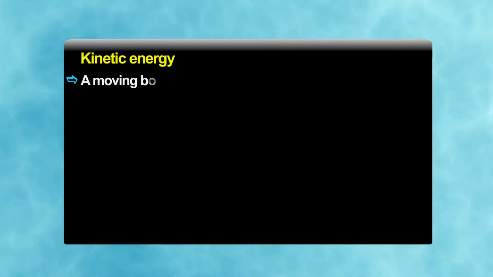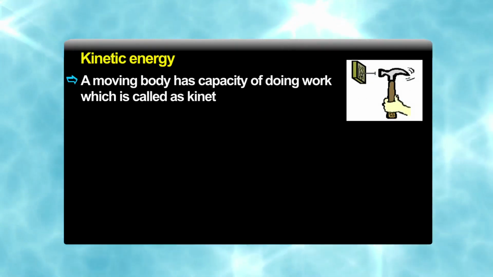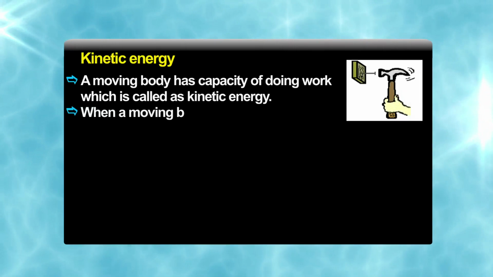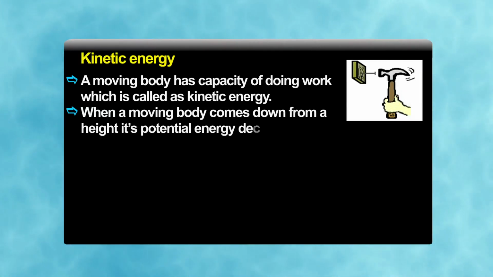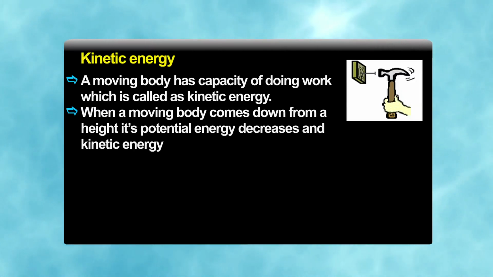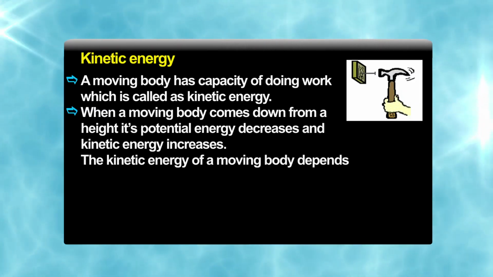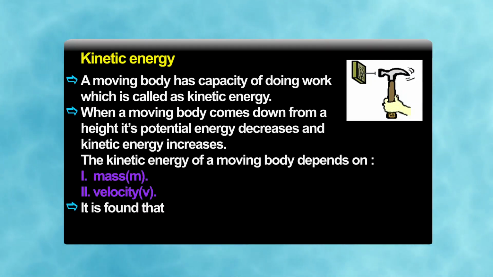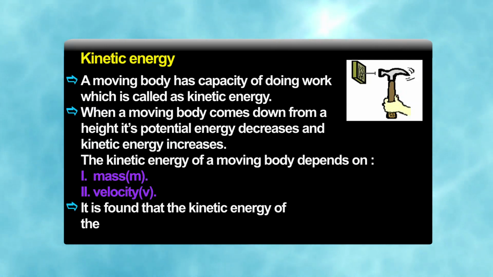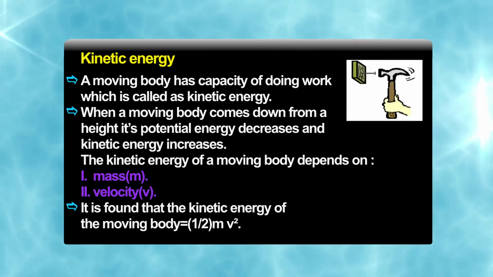Let us discuss kinetic energy. A moving body has a capacity of doing work which is called kinetic energy. When a body moving comes down from a height, its potential energy decreases and kinetic energy increases. The kinetic energy of a moving body depends on mass and velocity, and it is found that the kinetic energy of the moving body is equal to half mv square.